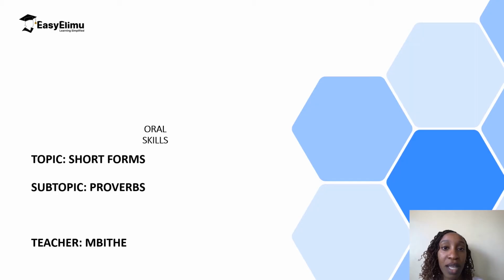My name is Mbithe, and in today's session we are going to learn about proverbs. Proverbs are a form of oral literature and they fall under the category of short forms. We will define proverbs. We will also have a look at a few features or characteristics of proverbs. And lastly, we will also have a look at a few examples of proverbs.